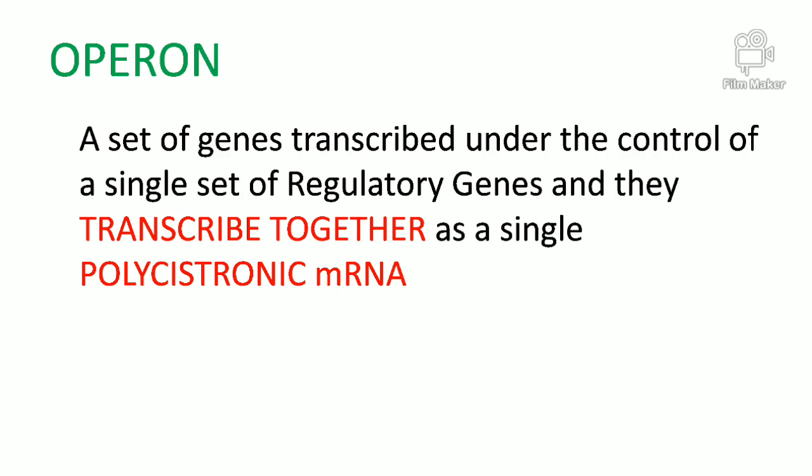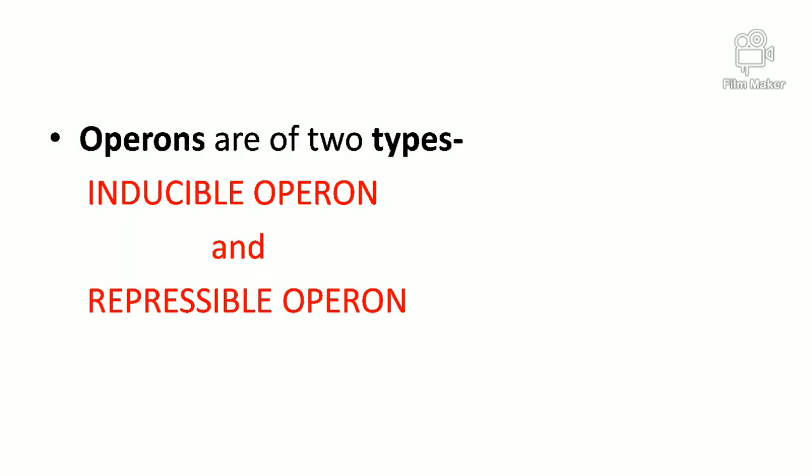The genes which are grouped and transcribed into a single polycistronic mRNA are known as an operon. One more important thing is that such operons are controlled by a single set of regulatory genes. There are two types of operons: inducible operon and repressible operon.